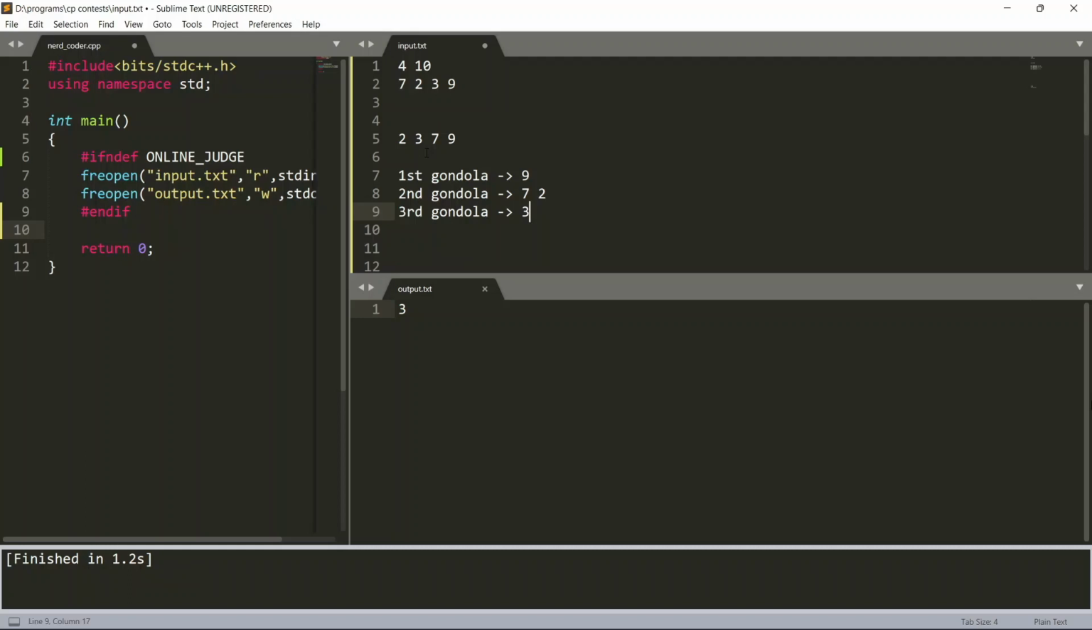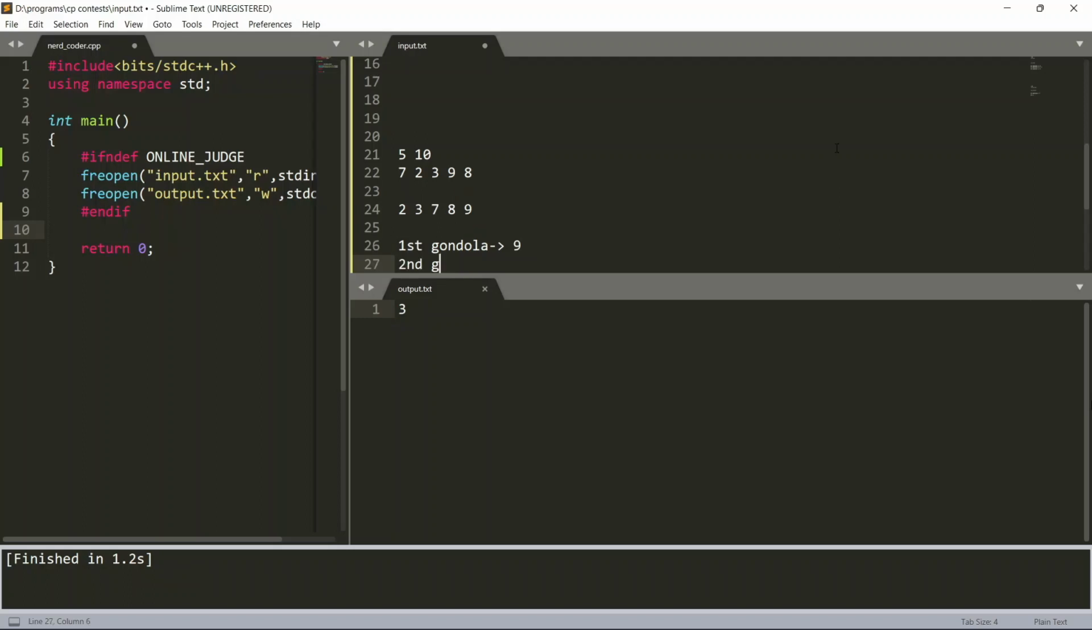So now let's consider one more test case. Here n is equal to 5 and x is equal to 10, and the weights of the children are 7, 2, 3, 9 and 8. So we will first sort the array like this. Okay, now we will do the same process. We will take the first gondola and we will place the heaviest child, and we'll see if there is place for any other child. If we place the child with weight 2, then it will exceed the sum 10, so we will not place him. We will move on to the second gondola.